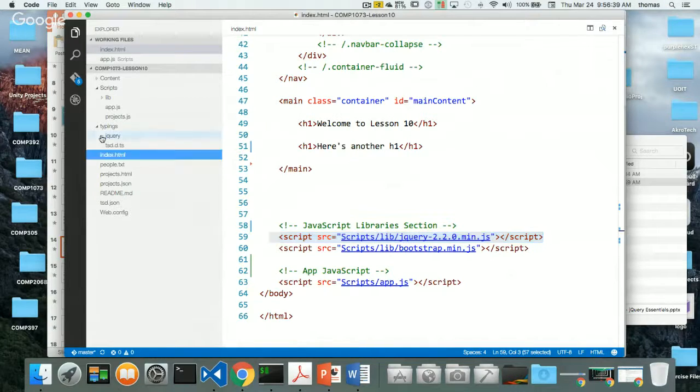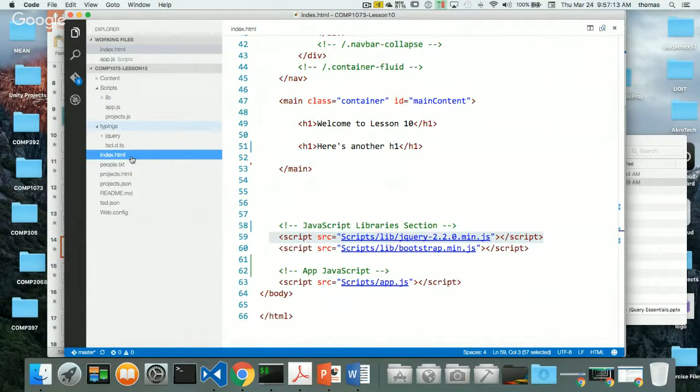Now, one thing I noticed is that I have this typings folder up here, and for now I'm not going to ignore this in my GitHub. I could ignore my typings because this is just for development. I don't need this typings folder at all for production, so from a production perspective, this is useless. TypeScript itself is really, from a development perspective, to help us get some really clean code. So I don't really need this from a production perspective, so I can ignore it if I put it up on the library.